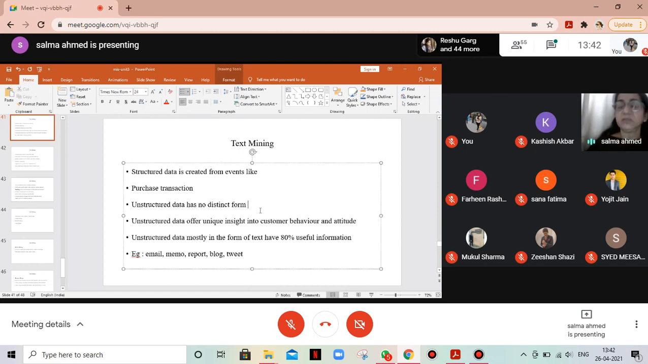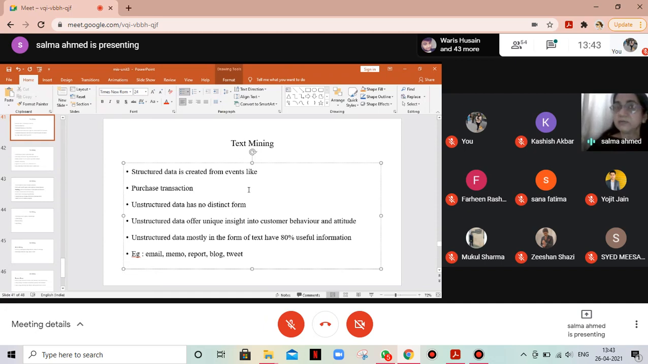It can be voice, it can be a tweet, it can be anything. But this unstructured data offers unique insight into customer behavior and attitude. It tells us a lot about how the customer behaves and what the attitude of the customer is. Mostly it is in the form of text, and it holds 80% of the useful information. Structured data is intentionally created, like a purchase transaction or a sale: which item sold, price, quantity, which retail outlet, which customer bought. They are created from events. Unstructured data has no distinct form, but offers unique insight into customer behavior and attitude.